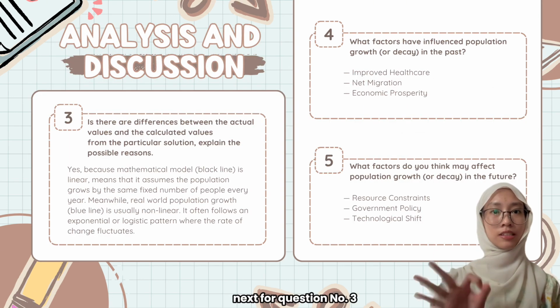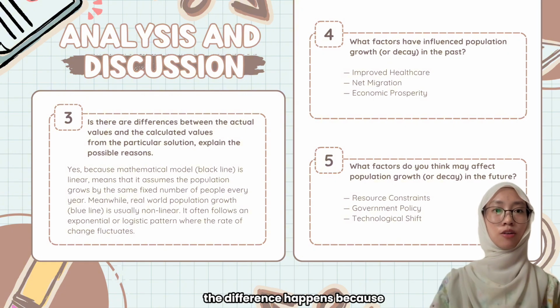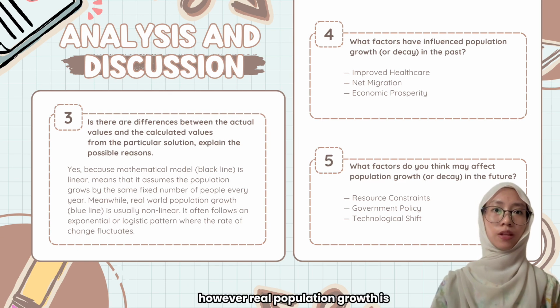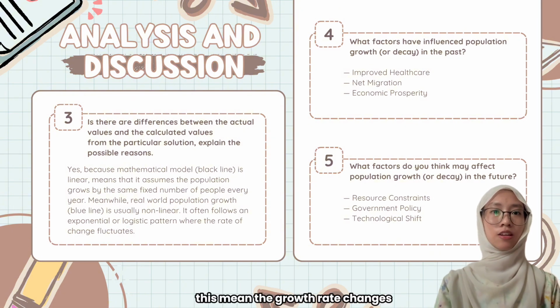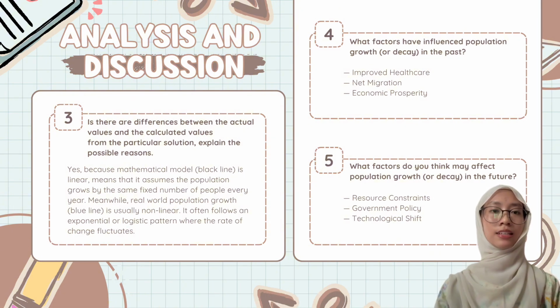Next, for question number 3, the difference happens because our model is linear, meaning it assumes population increases at a constant rate. However, real population growth is usually nonlinear, often following exponential or logistic patterns. This means the growth rate changes over time, causing fluctuations that our model cannot capture.